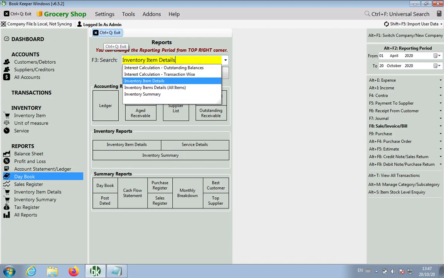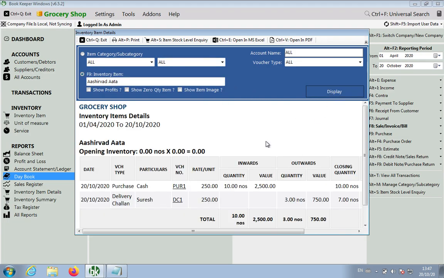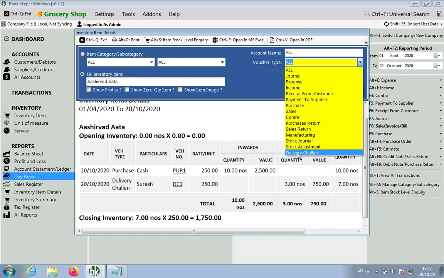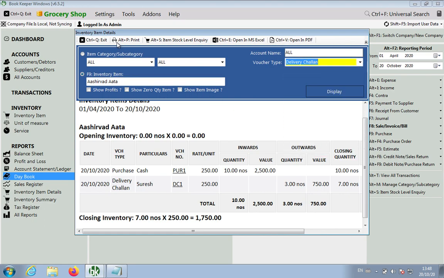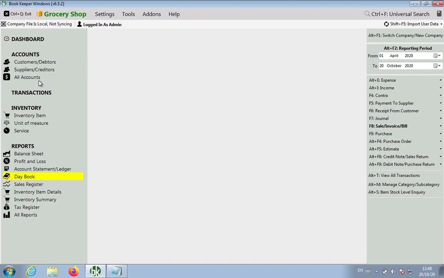And another inventory item report, let's go here. Item report, Ashirwad Atta. If I display, it shows me the delivery challan DC1. Okay, it will show you clearly delivery challan, and delivery challan is also coming over here in the voucher type. So a new voucher type is available in Bookkeeper. That's a delivery challan.